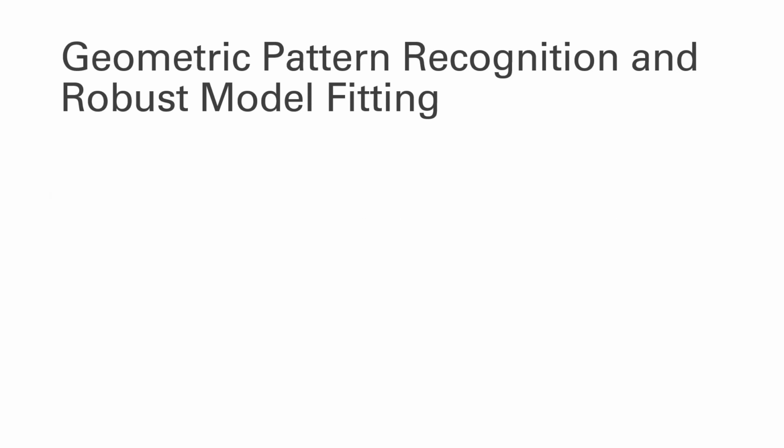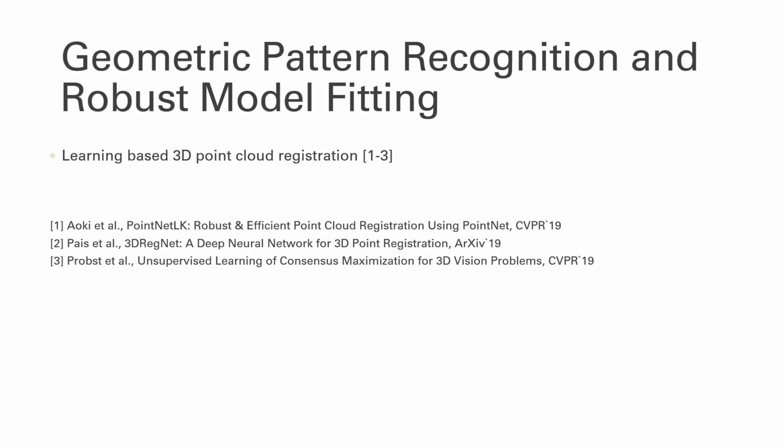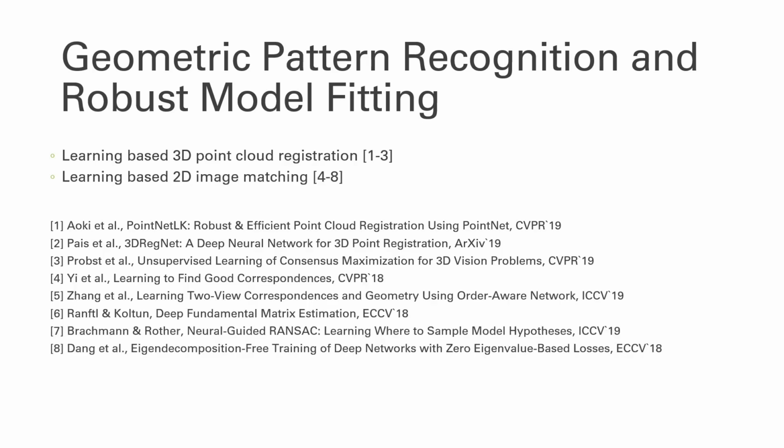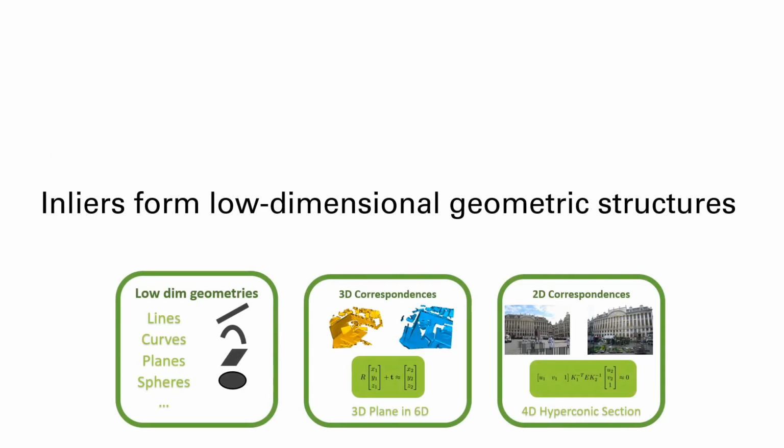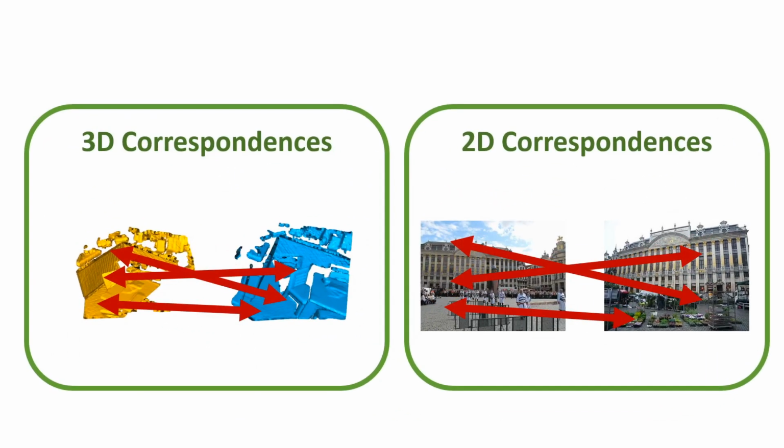Recent work has begun to leverage deep networks for geometric registration, for 3D point cloud registration and 2D image matching. All of these works employ variants of PointNet to classify inliers in an unordered set of putative correspondences. In this work, we show that correspondences form a geometric structure in a high-dimensional space and propose convolutional neural networks for finding such geometric structures. We first discuss the geometry of 3D correspondences.